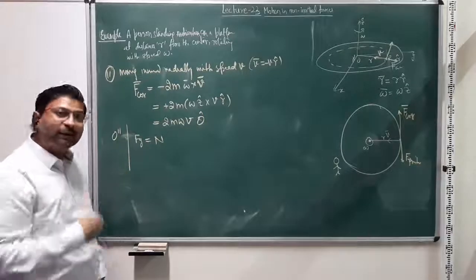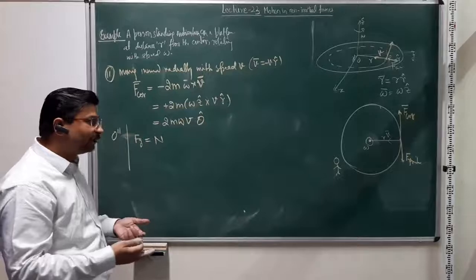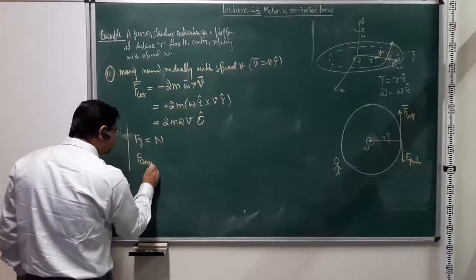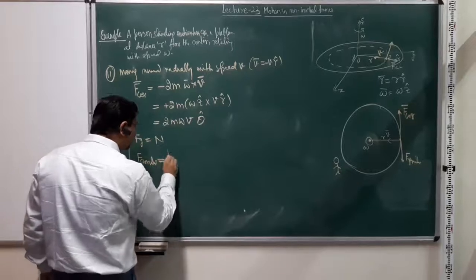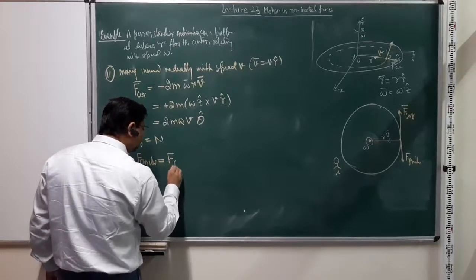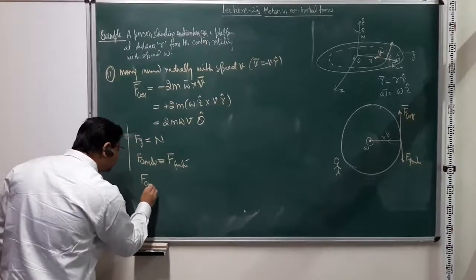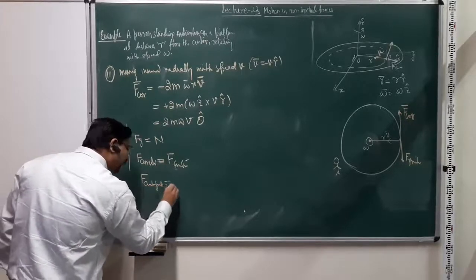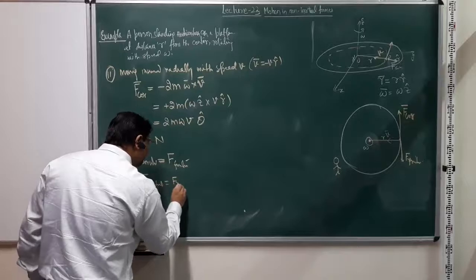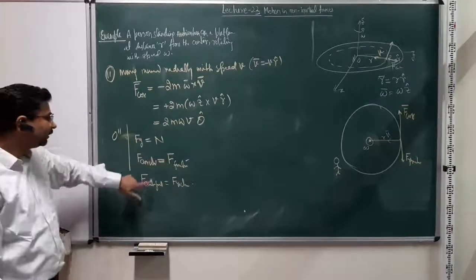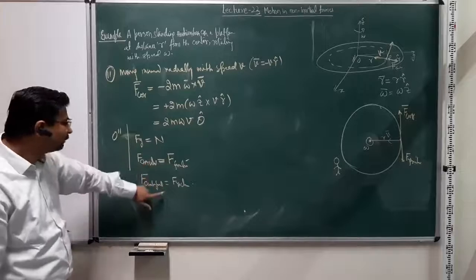That means all the forces should balance each other, and the Coriolis force is going to be balanced out with friction. There will be the centrifugal one, and that is also balanced out by friction, but that we discussed earlier. So Coriolis also is now balanced by friction.